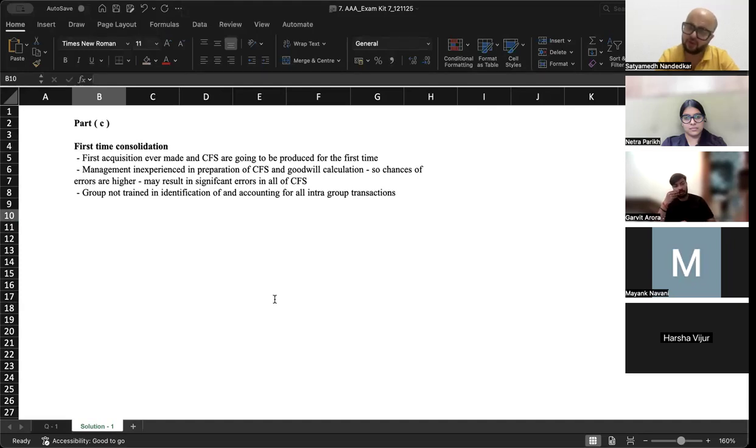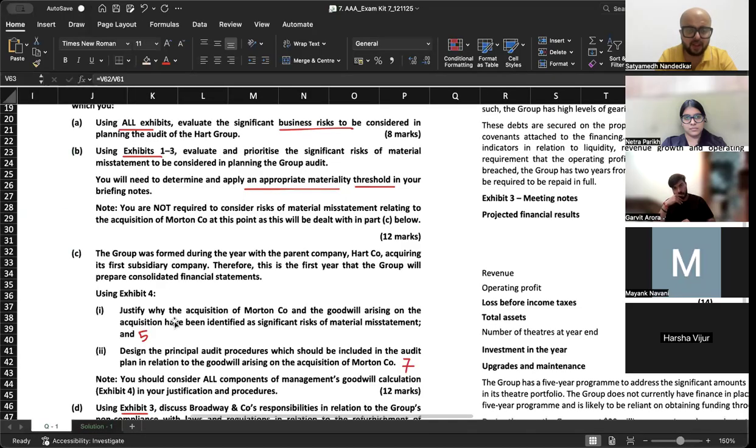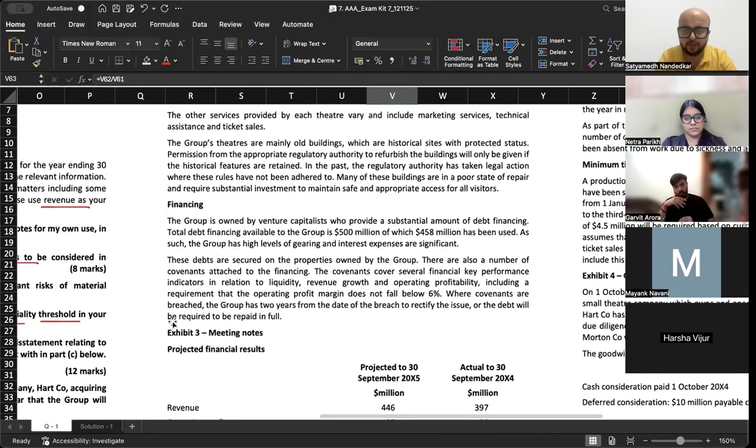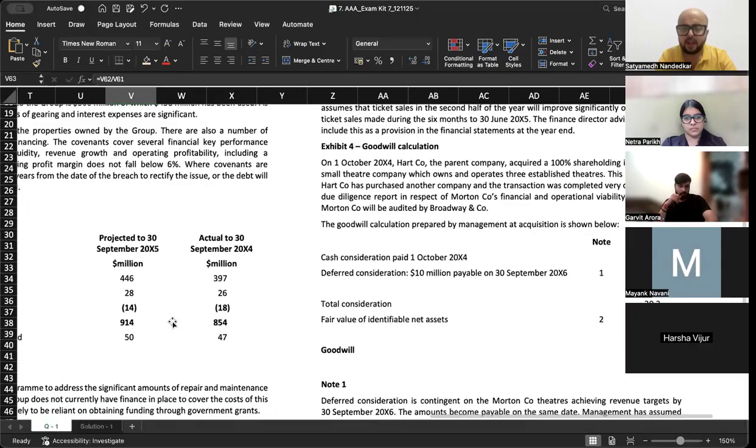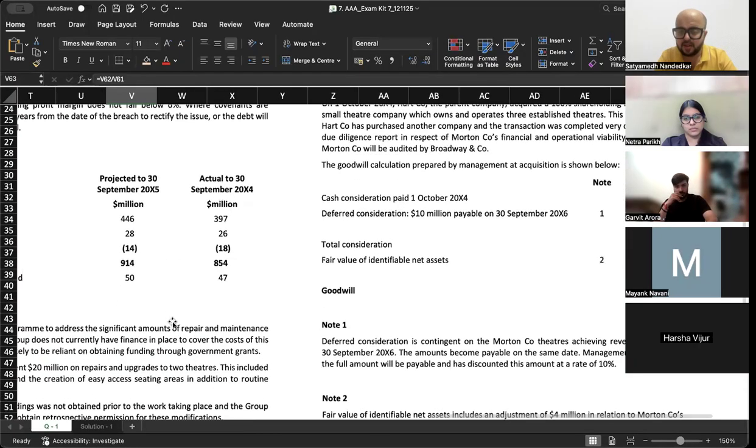Let's talk about cost of acquisition. Now what all is included in cost of acquisition here? Cash consideration paid, deferred consideration. Deferred consideration is contingent on Morton Company theaters achieving revenue targets by 30th September. The amounts become payable on the same date. Management has assumed that the full amount will be payable and has discounted this amount at a rate of 10%.